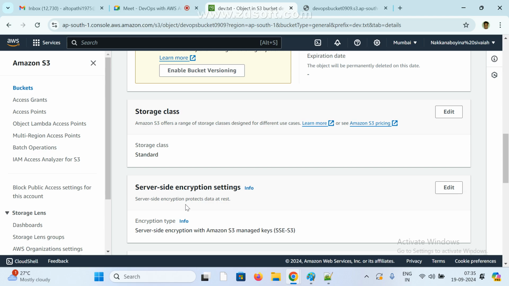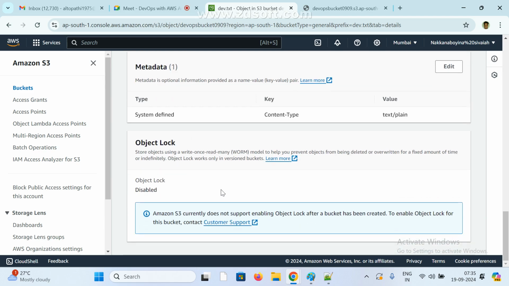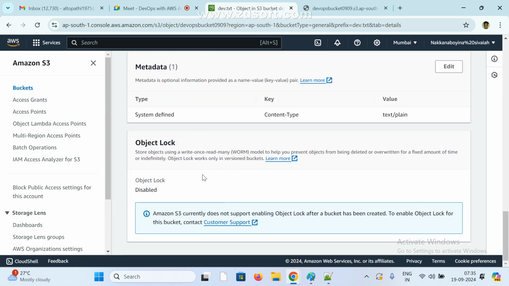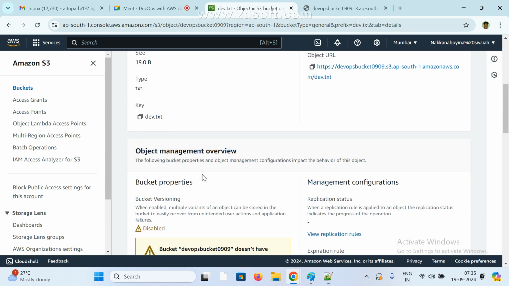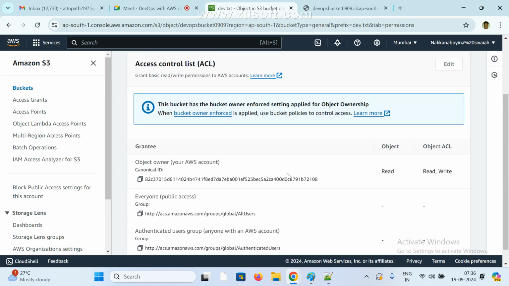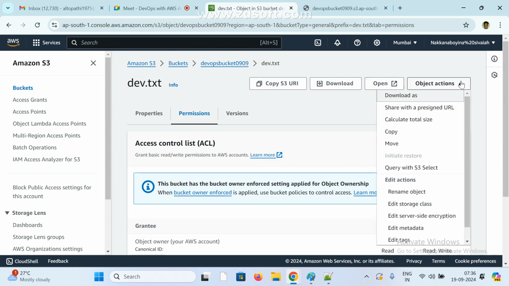Object lock disabled; we need to give some more options. Enable public access, ACL. Okay, edit, to download or open, here only it will come. Edit action, right?